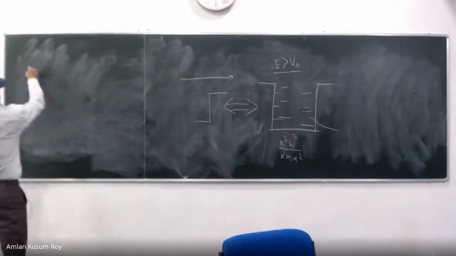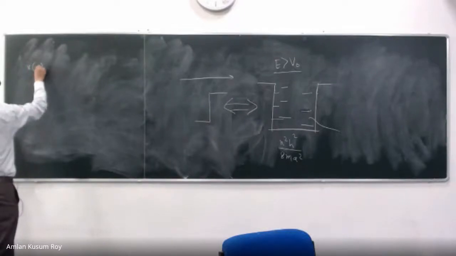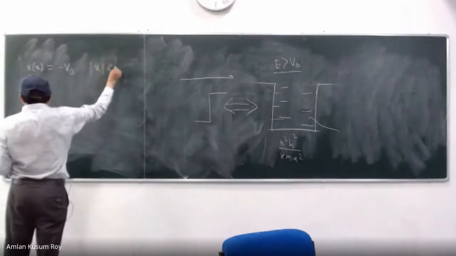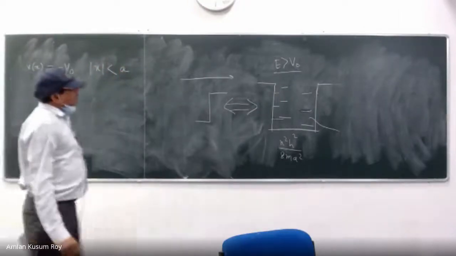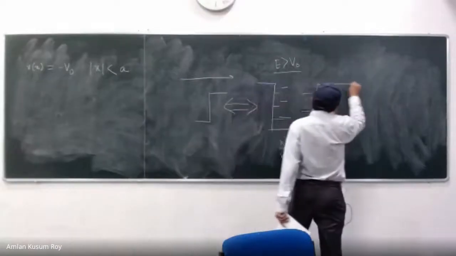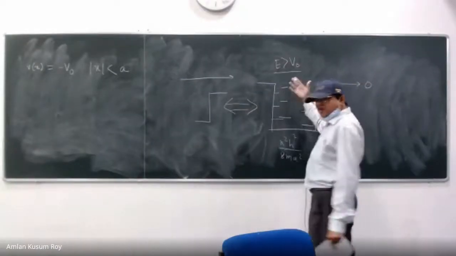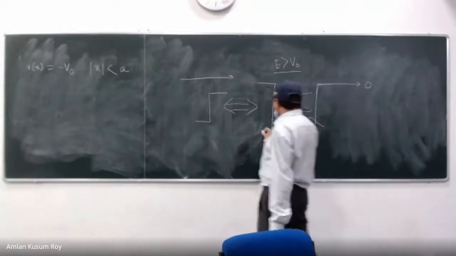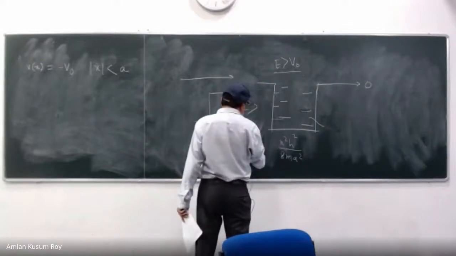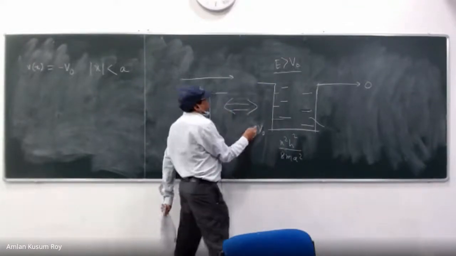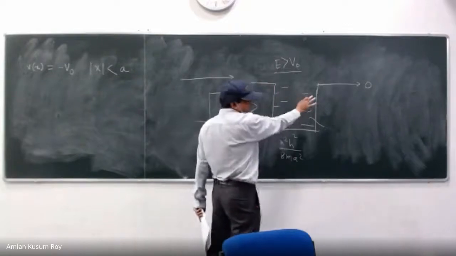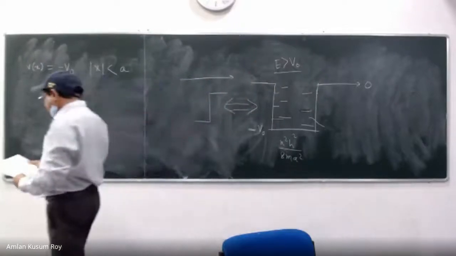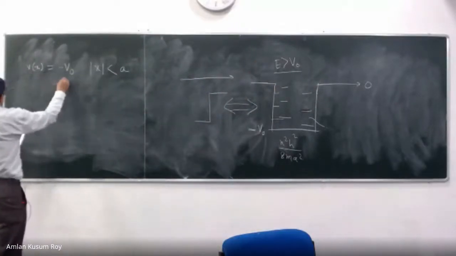So in this case, I can write V(x). Let us change it a little bit. Let us take your energy to be 0 here. Okay, so it's the same problem. I am just making it different, because E is, I call this minus V0, and I call this minus V0. But the problem is still the same. The only thing is that E is greater than V0, and 0 everywhere else.